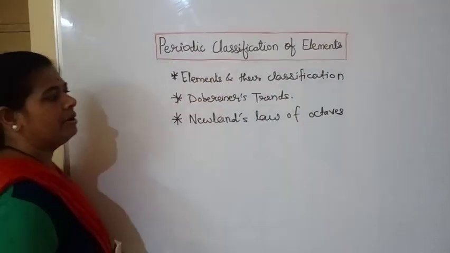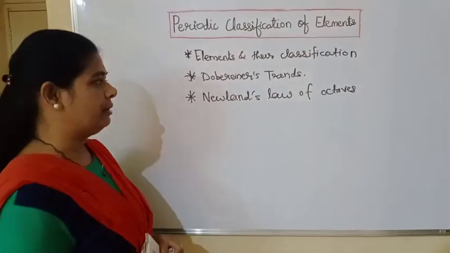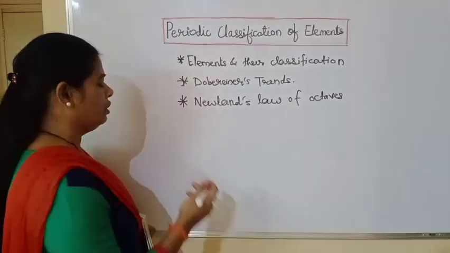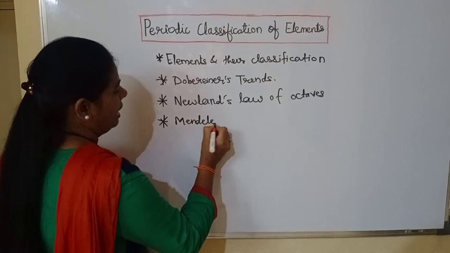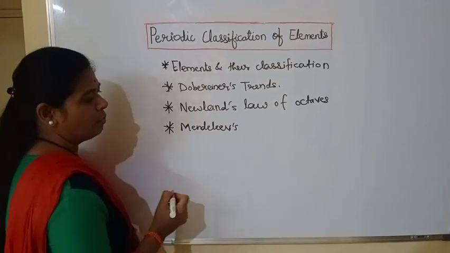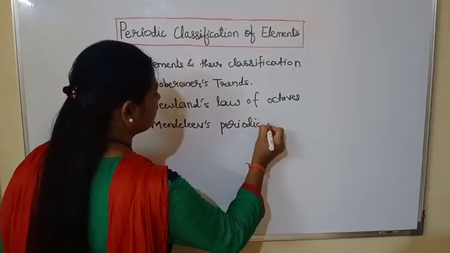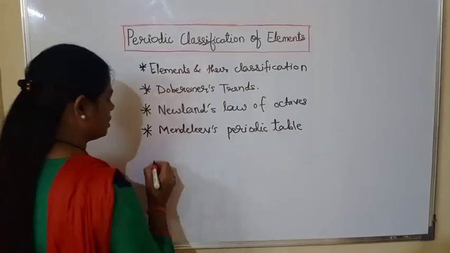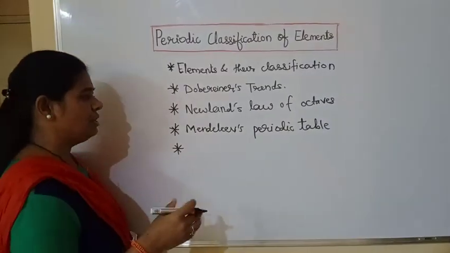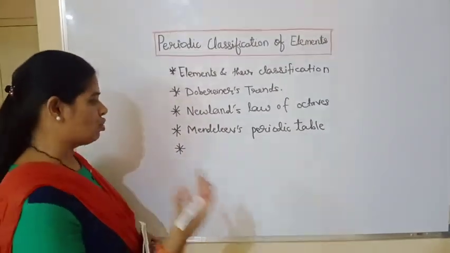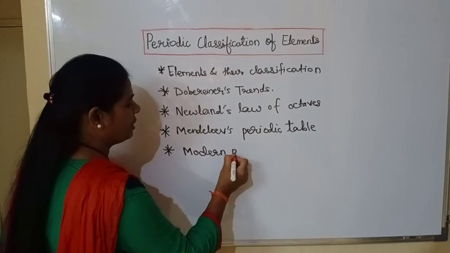Because Dobereiner's triads was an unsuccessful one, after Dobereiner a new scientist, Newlands, tried to classify the elements by using certain different concepts. After Newlands, Mendeleev tried to classify the elements by using the new concept of atomic mass. So we are going to study Mendeleev's periodic table, and it was a successful one. But there were certain drawbacks, which were removed, and Mendeleev's periodic table was converted to the modern periodic table.